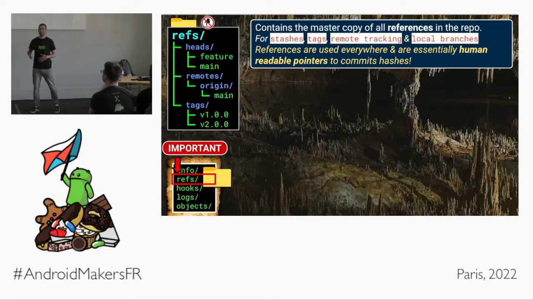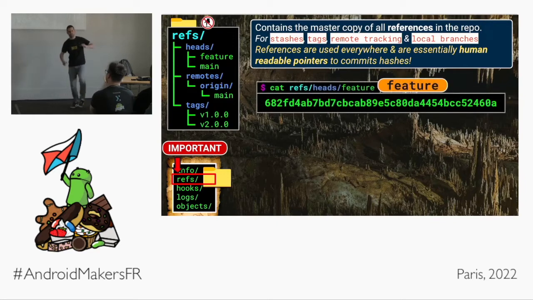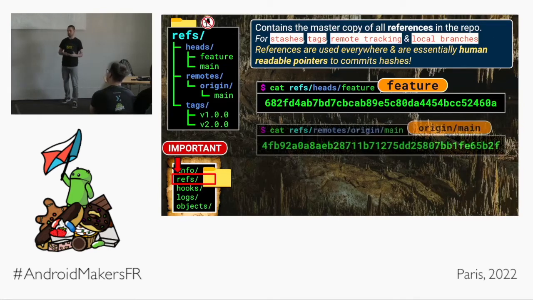The refs folder. This folder is very important. This is a grand archive, a library that contains a master copy of all of the references in the repository. But what's a reference? References are everywhere, as you've seen. References are essentially human-readable pointers, human-readable aliases to commit hashes. So instead of saying 682F19B, I could say feature branch. A nice human-readable thing that points to some Git object down the tree, so I don't need to use those horrible hexadecimal characters.